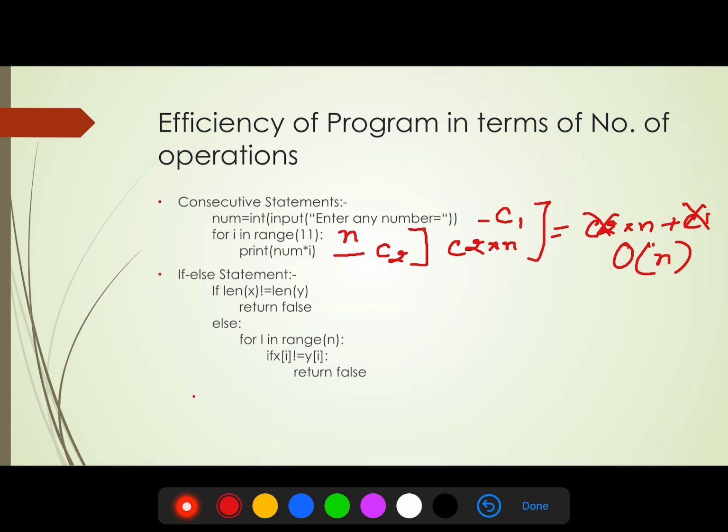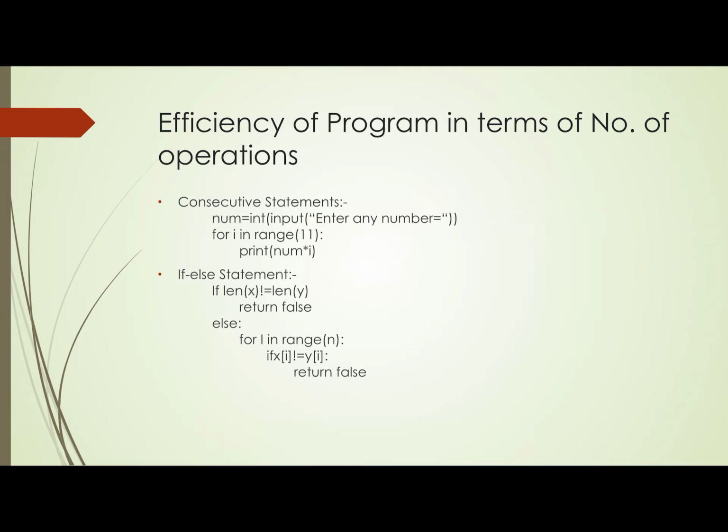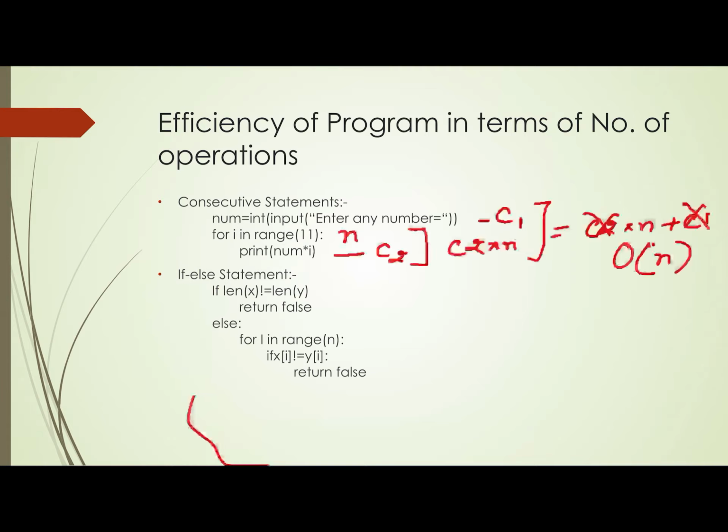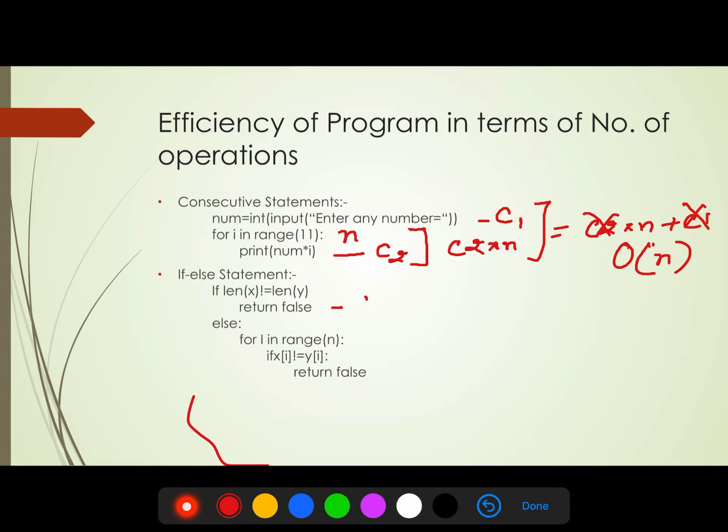Again, find out the complexity of this if else statement. If length of x is not equal to length of y, return false. Suppose it will take constant time c1.